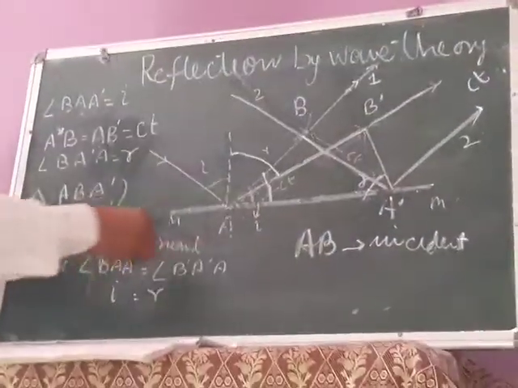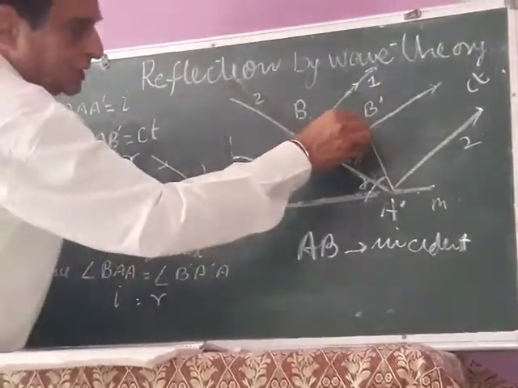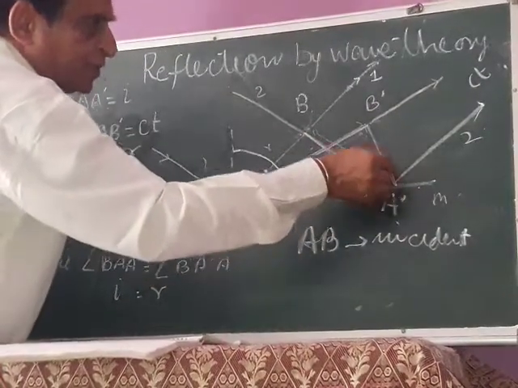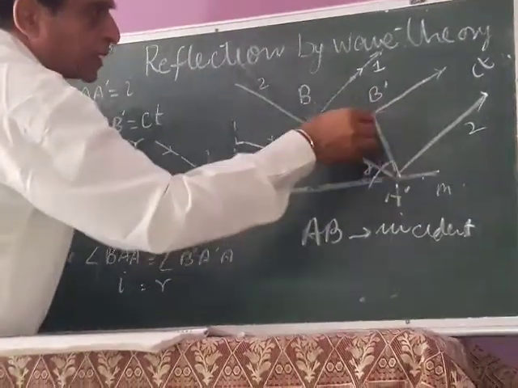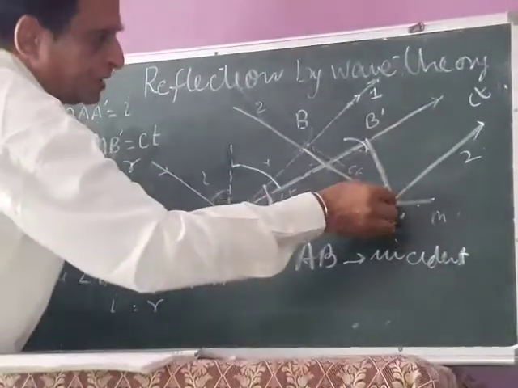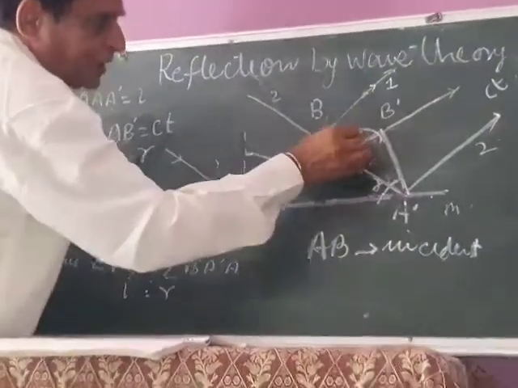Okay, this will reach here. By the time this will remain at this point. So this particular A dash B dash, this is the front of this and this is the start of this. So this particular will be the refracted wave front.